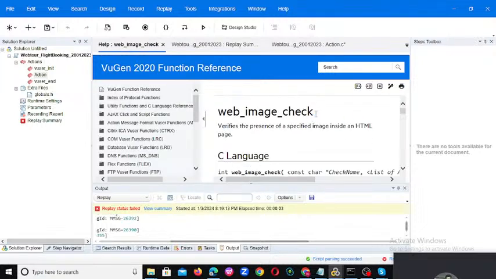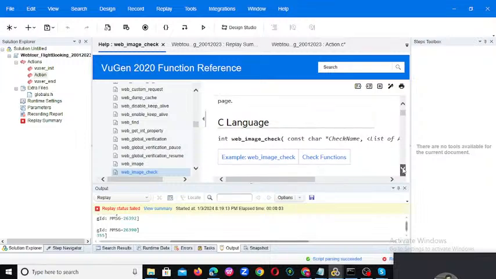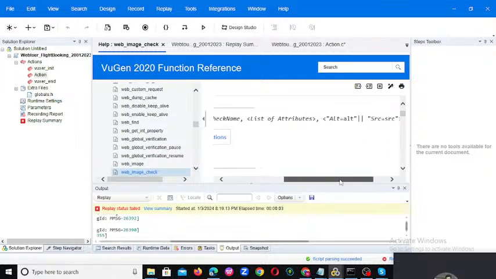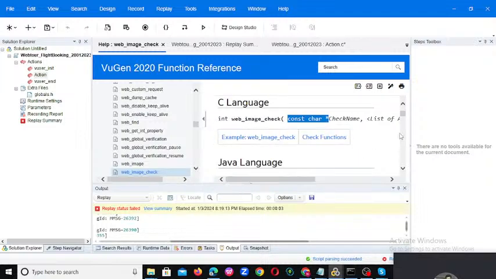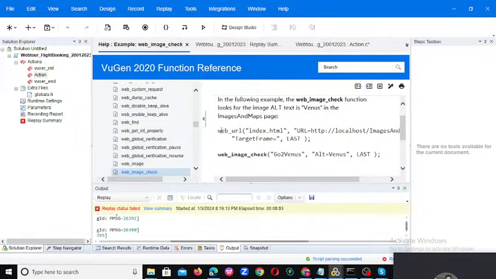So you can observe web image check. It verifies the presence of a specific image inside an HTML page. If you want the syntax, you can go here and see web image check. This is the constant char and we need to provide just the src. So that's it. If you want an example, you can click on this example image check, and then you are able to see the real-time thing.